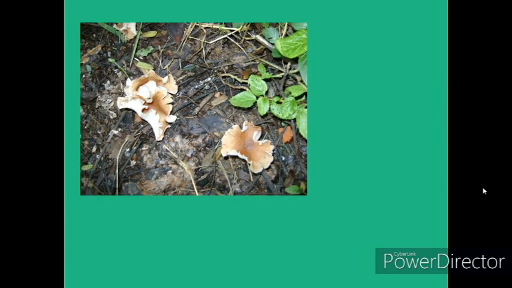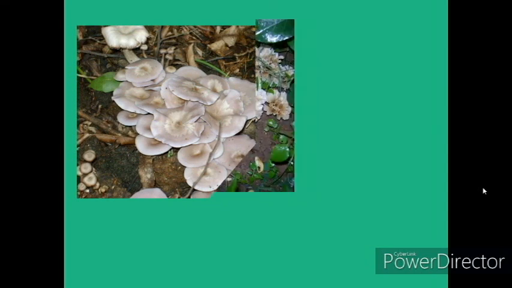Okay, this mushroom is polyporous. It grows on the tree trunk. It is not known whether this is edible or not. This is another mushroom. We are not sure whether this is edible or not. This is Tremella. This grows also on tree trunks. This is also one variety of Tremella.